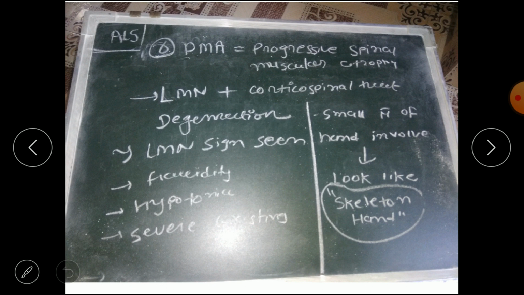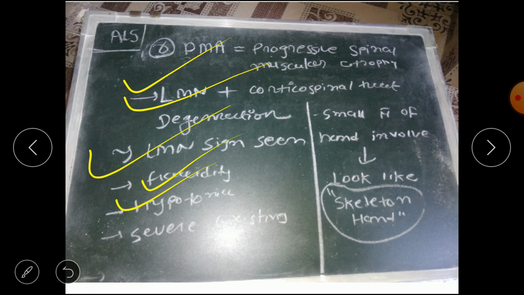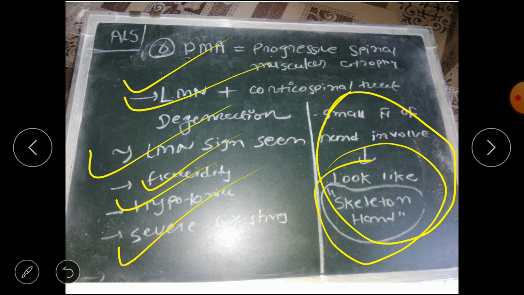And the fourth is PMA, the progressive spinal muscular atrophy. The lesion has progressed up to the spinal cord. So there is degeneration of the LMN plus the corticospinal tract plus the anterior horn cell of the spinal cord. So the lesion is LMN type: flaccidity, hypotonia, severe wasting of the muscles, and the small muscles of the hand are involved, so that it looks like a skeleton hand. So these are the best features. The skeleton hand is the symptom of PMA.